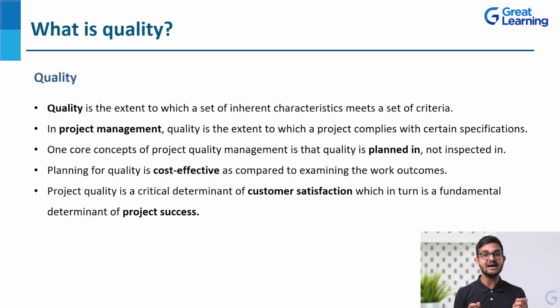So quality is the extent to which a set of inherent characteristics meets a set of criteria. Whenever you are talking about managing a project, there is always some objective. There are always some specified needs that we need to meet. There is some set of criteria. Now, to what extent you meet that set of criteria is your quality. If you are meeting it to a good level, that will be high quality. If you are not meeting it to a good level, that means low quality. So that's how it works.